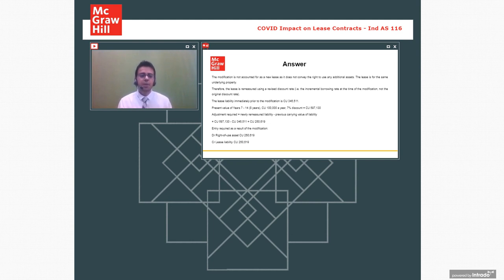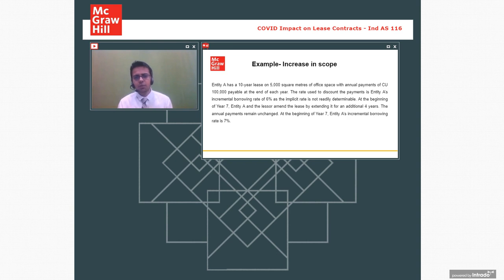Now, coming up to the amendment part, coming up to the modification part, what happened is you have increased the lease term by 4 years. Earlier we had 7th year, 8th year, 9th year, 10th year, we had 4 years remaining. We have increased it by further 4 years, making it 8 years now. The contract scope has increased to 8 years. What is the rental amount? Nothing is mentioned over here. So what we will assume, the further 4-year increase will be assumed at same 1 lakh rupees.